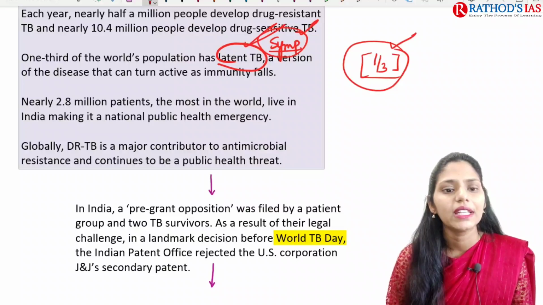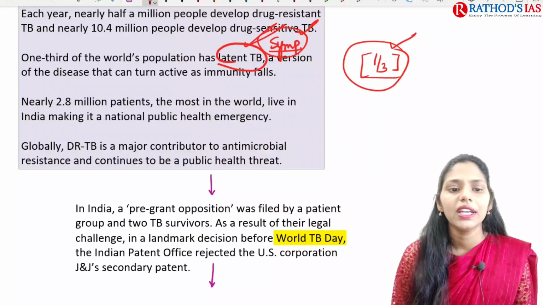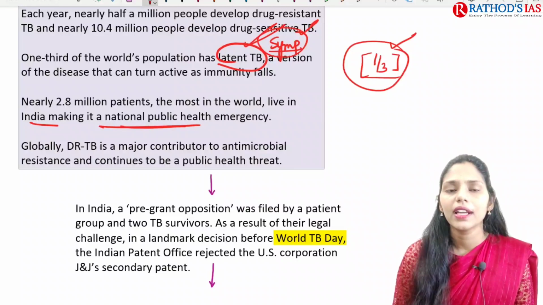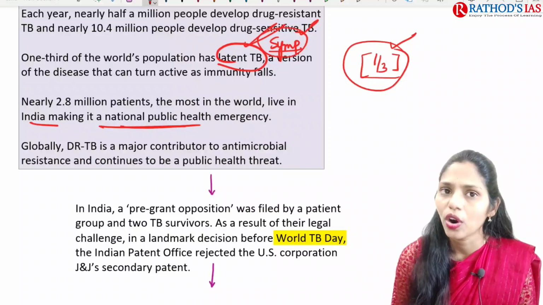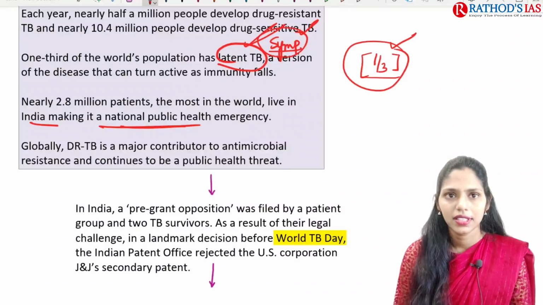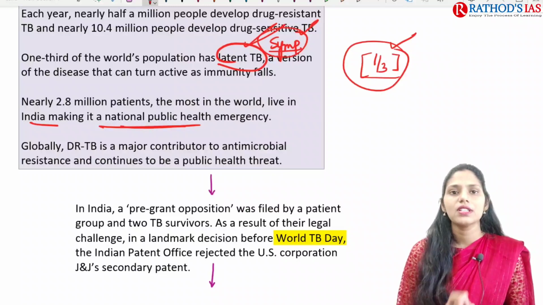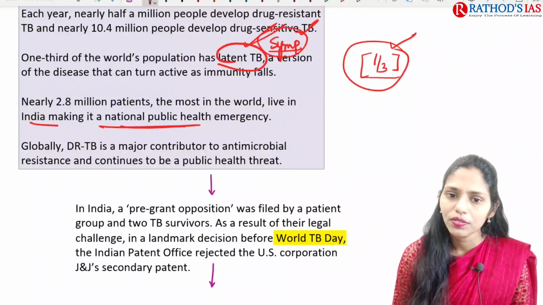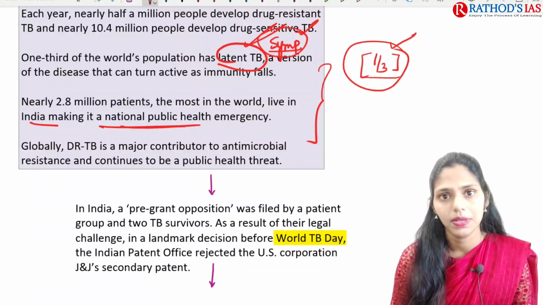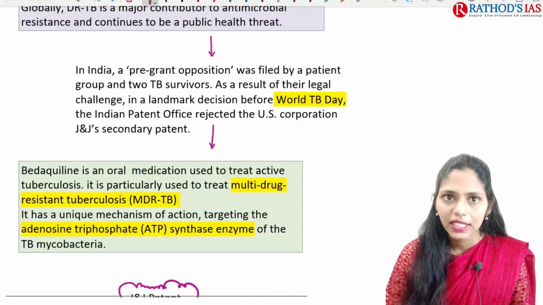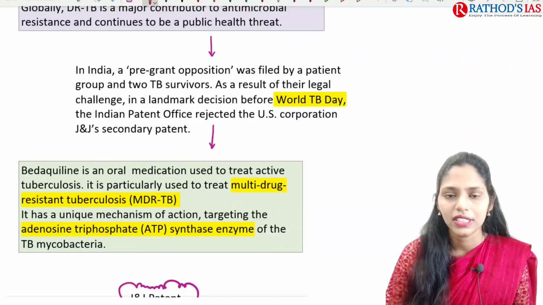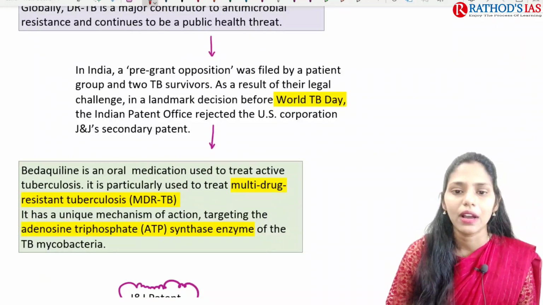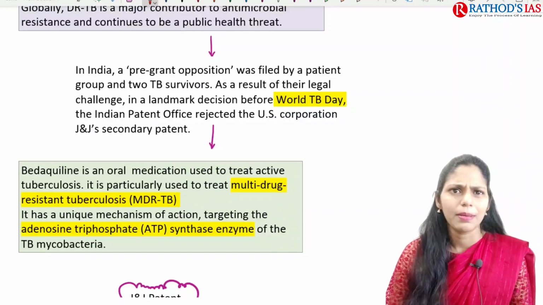Nearly 2.8 million patients in the world live in India, making it a national public health emergency as well. Globally, drug resistance TB is one of the most important contributors to antimicrobial resistance, and because of this antimicrobial resistance, TB continues as a public health threat. So yes, we need the drugs to treat this TB. In India, a pre-grant opposition is seen: India is opposing the evergreening of patent for this bedaquiline. So this is about the context.